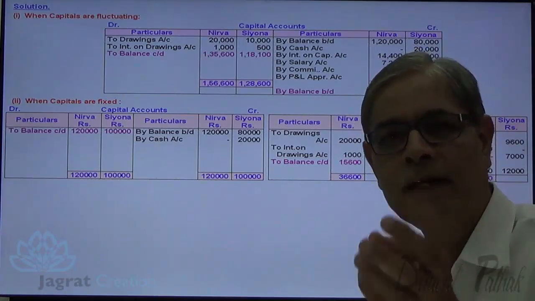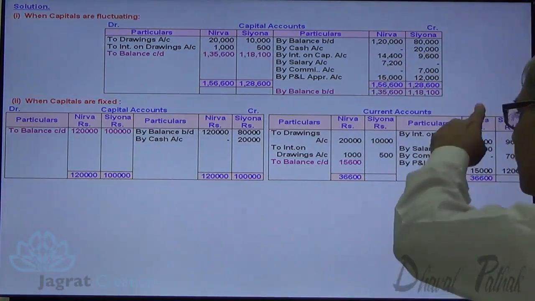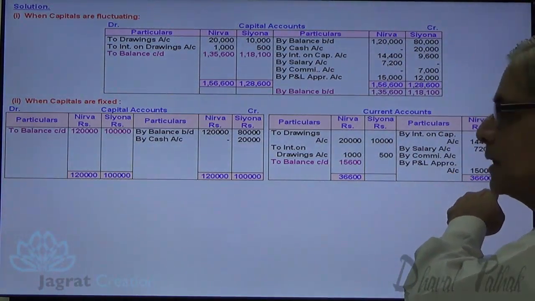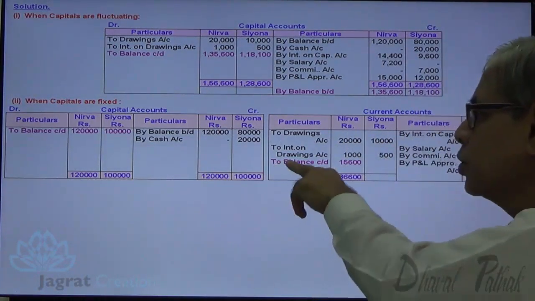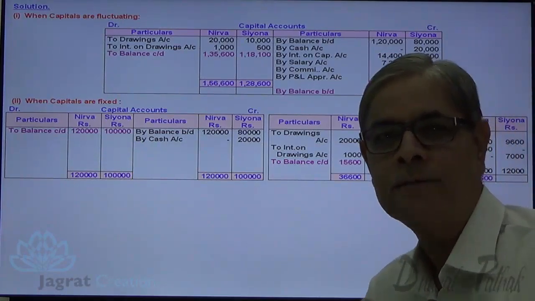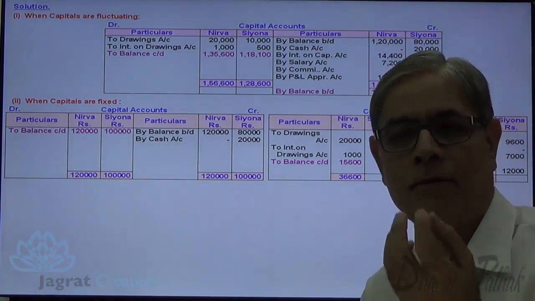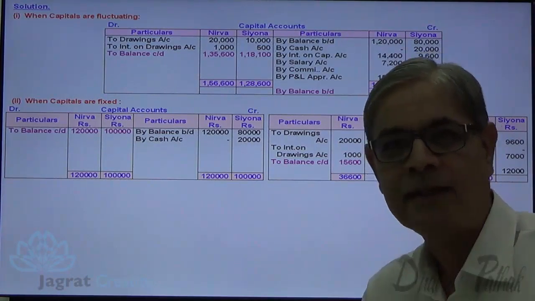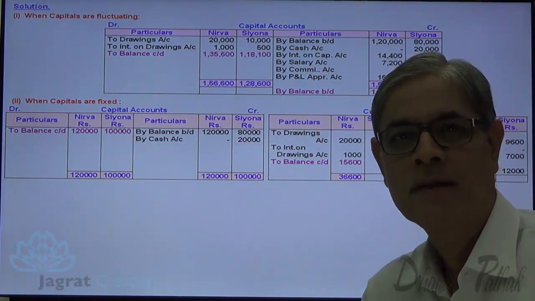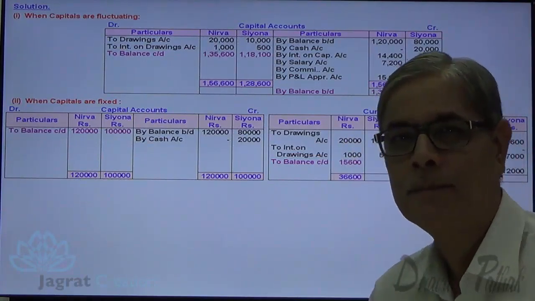So profit element, income element credited to the partner's capital account is 36,600, against which drawings and interest on drawings are deducted. So this 15,600 is a fluctuating, a rotating capital contribution in a partnership firm.